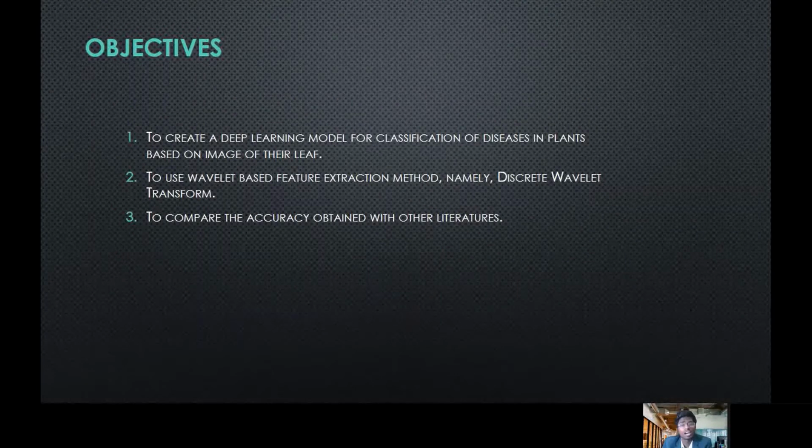The objectives of the study are to create a deep learning model for classification of diseases in plants based on the image of their leaf, to use wavelet-based feature extraction method, namely discrete wavelet transform, and to compare the accuracy obtained with other literatures.